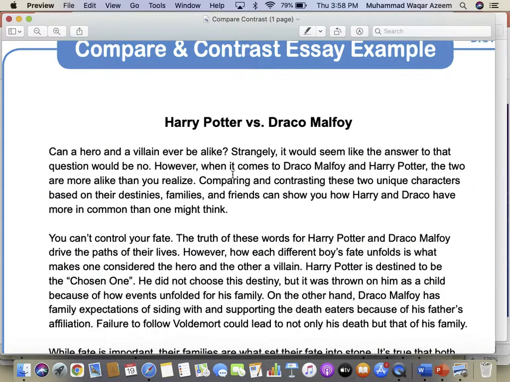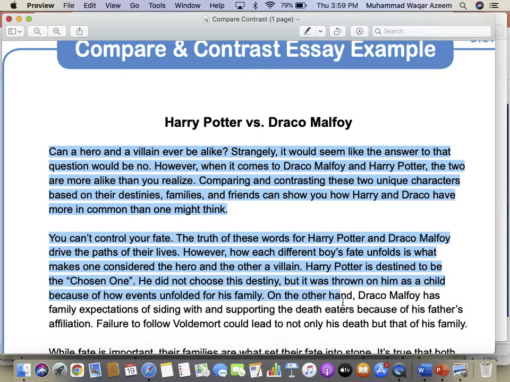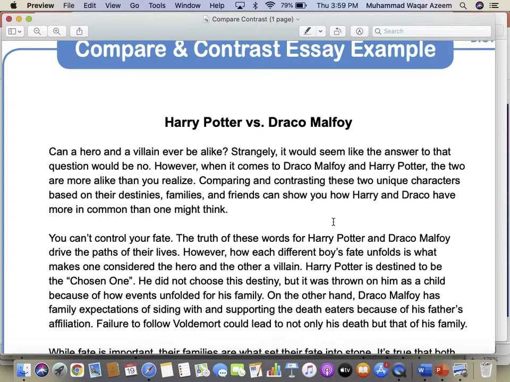Now here is one example. This is a little longer essay than you are supposed to write, but it will give you a better idea of how comparison and contrast work. So would anybody like to read these first two paragraphs? Let's begin from this one. Yes, who's going to read? You at the end, can you read the paragraph please for us? Can you see it clearly? I want you to read starting from here, from Harry until here.